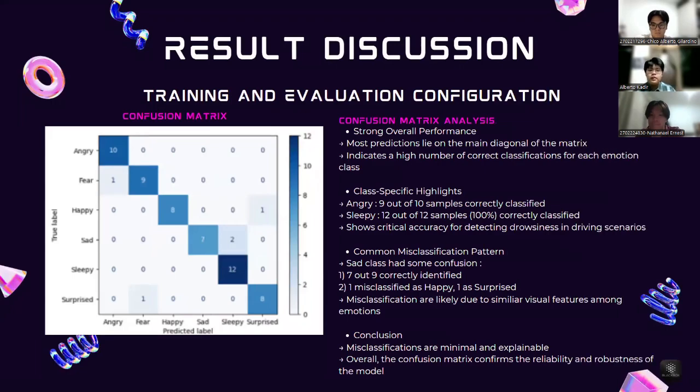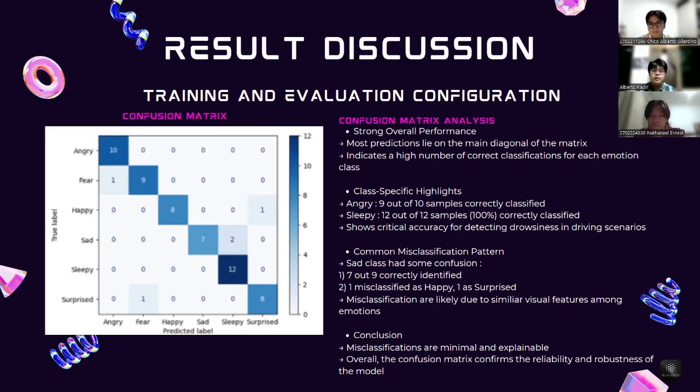For the confusion matrix, it shows that most predictions lie on the main diagonal of the matrix, which indicates a high number of correct classifications for each class. As a specific highlight for the class angry, we get 9 out of 10 samples correctly classified. For sleepy, we get a perfect classification, which shows the critical accuracy for detecting drowsiness in drivers.